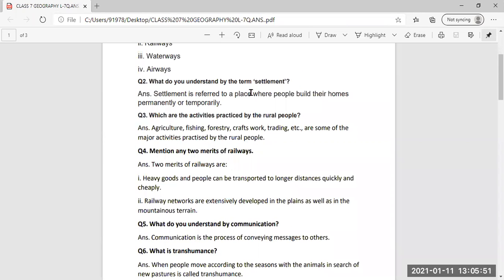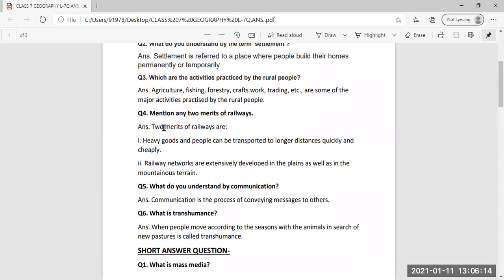Then, what do you understand by the term settlement? Settlement is referred to a place where people build their homes permanently or temporarily. Then, third question, which are the activities practiced by the rural people? Agriculture, fishing, forestry, craftwork, trading, etc. are some of the major activities practiced by the rural people.